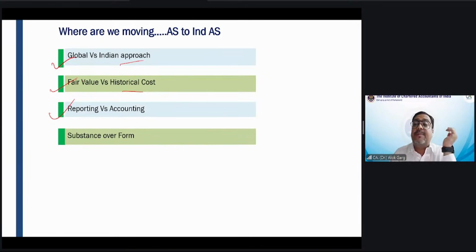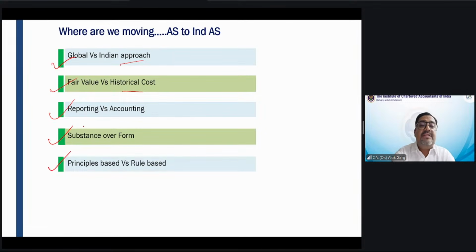Substance over form, my dear friends. This substance over form is beautifully inculcated in the Indian accounting standards, right? When you read revenue, Ind AS 115, I will take a session on Ind AS 115. I will take a session on Ind AS 116 leases, right? When you look at consolidation, financial instruments, leases, the revenue standard, you will find an amazing use of substance over form. These standards have been drafted using the concept of substance over form.